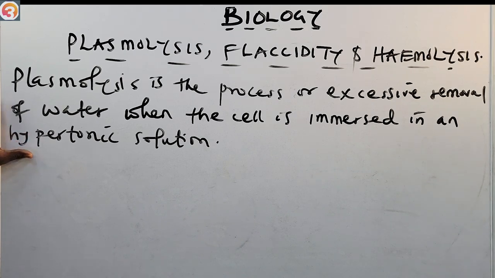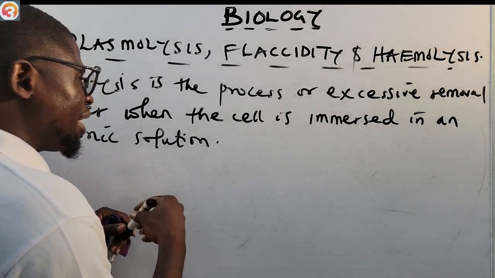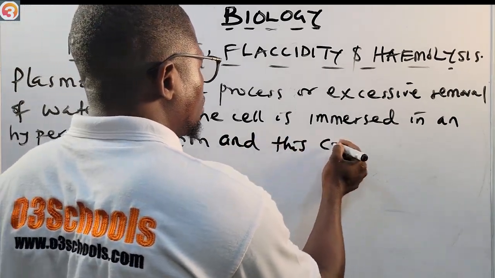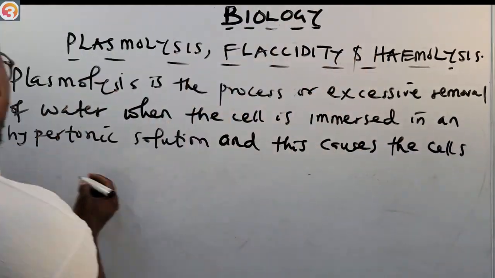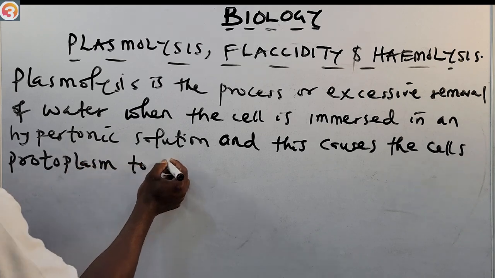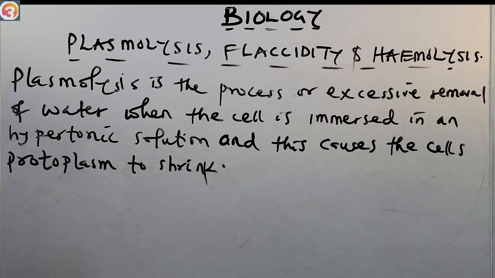And this causes the cell's protoplasm to shrink. It leads to the shrinkage of the cell's protoplasm. So understand what plasmolysis is.